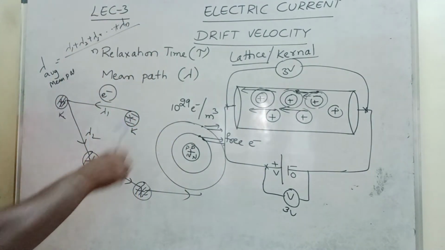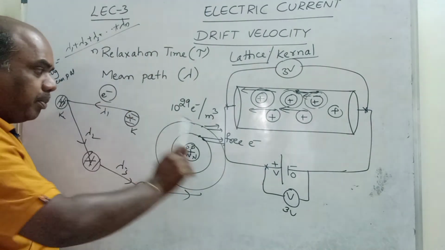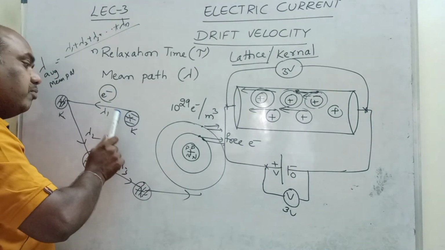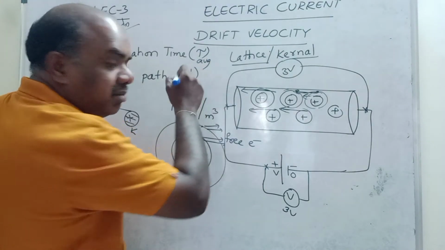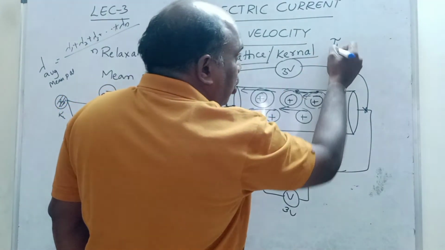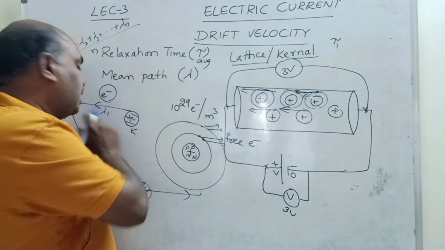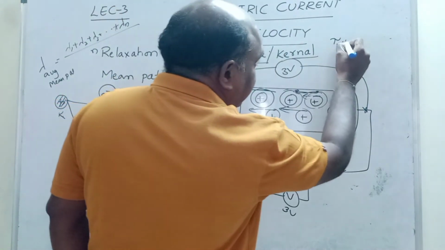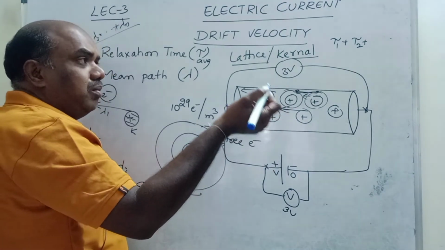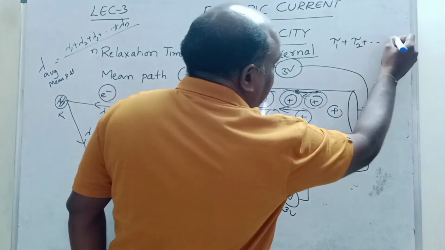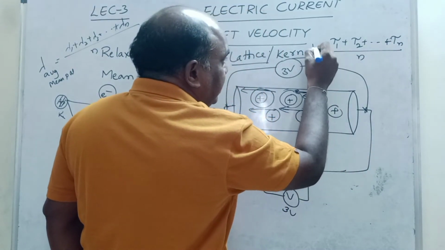Understand children up to here? Once again, relaxation time is the time taken by any electron to move from one kernel to another kernel. What is average relaxation time? Tau 1 is the first relaxation time, the time the electron takes from one kernel to another kernel. Tau 2 is the relaxation time of the second electron to move from one kernel to another, and like this up to tau n. This is tau average.